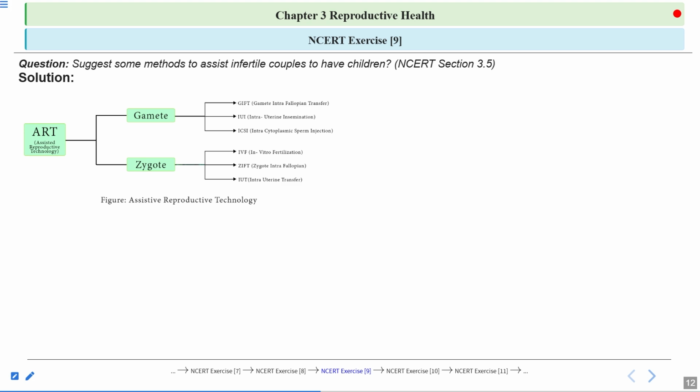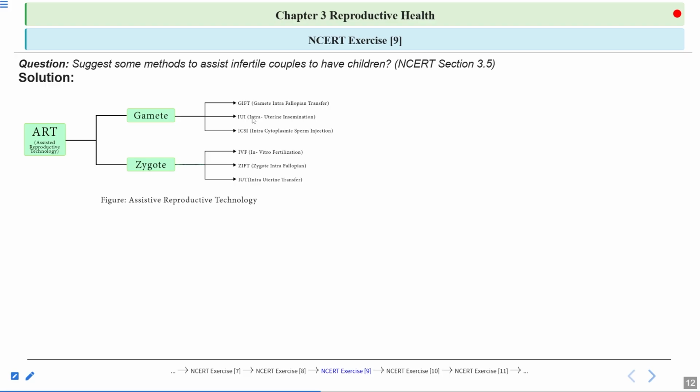Sometimes due to certain diseases, or due to PCOS or PCOD also, the females are not able to produce gametes. Females are not able to produce the egg. So in this case, GIFT is done. Next one is intrauterine insemination. This is also known as artificial insemination.